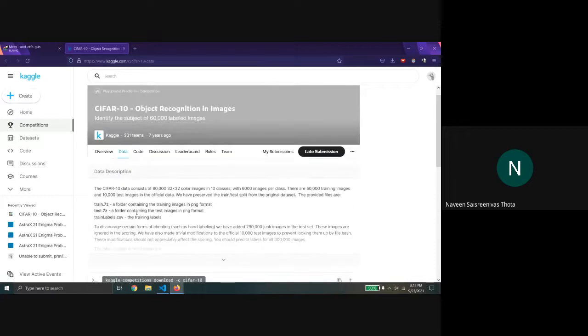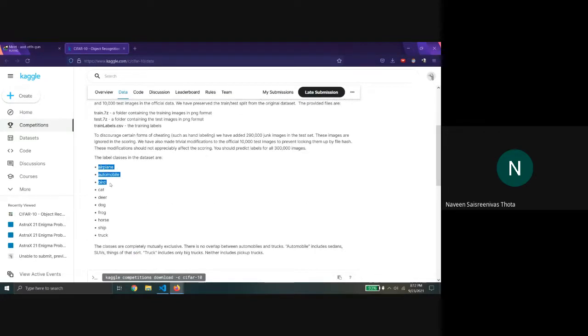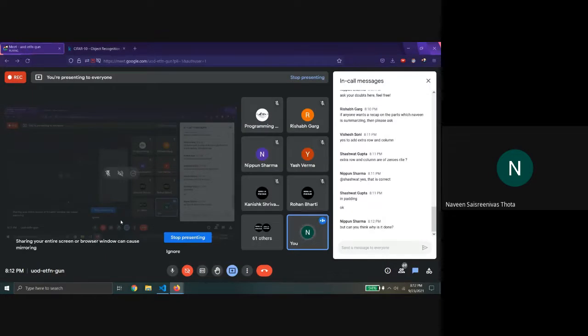There are about 10 classes of images, like aeroplane, automobile, bird, etc. And again the task is classification, as we did in the first session. But the main thing is that during the first session we didn't use a CNN, and today we'll use a CNN.